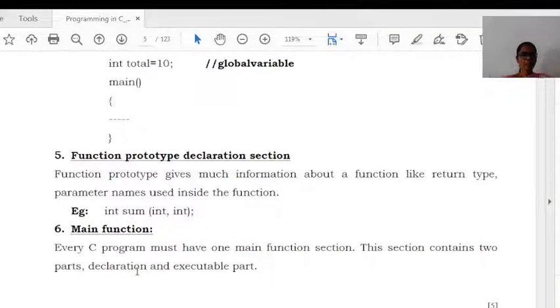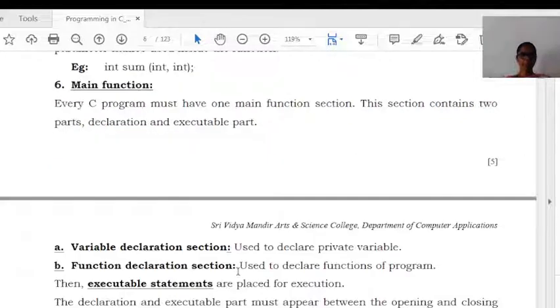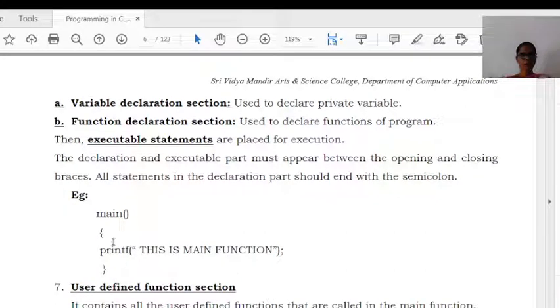The next one is the main function. Each and every C or C++ program must start its execution from the main function. Every C program must contain one main function. It contains two parts: one is the declaration part, another one is the executable part. In the declaration part, we can provide the variable and function declarations, and under the executable part, we can write the execution statements. Both are included inside main. The main function must start with curly brackets and end with curly brackets.